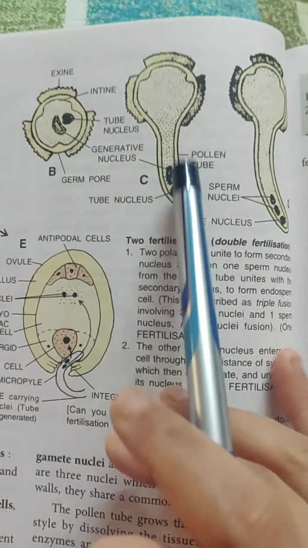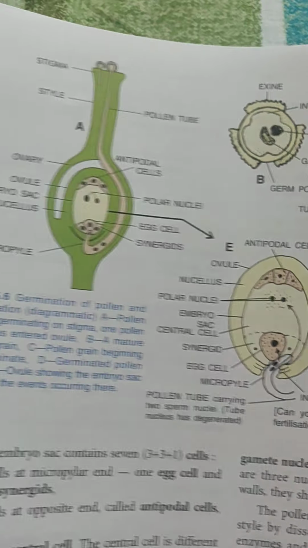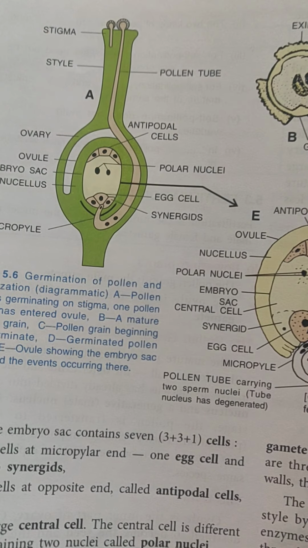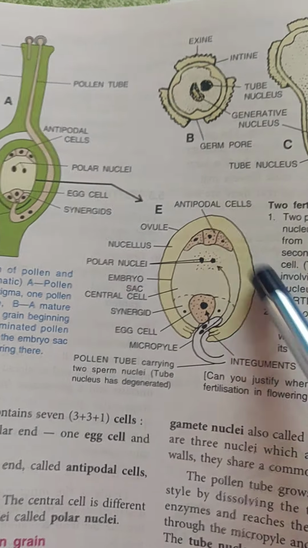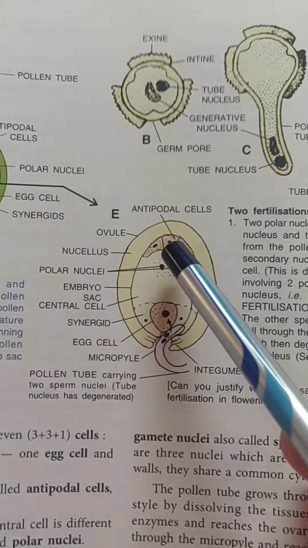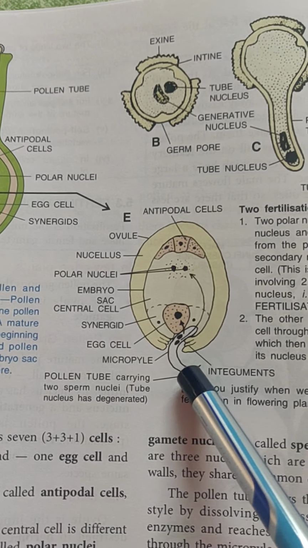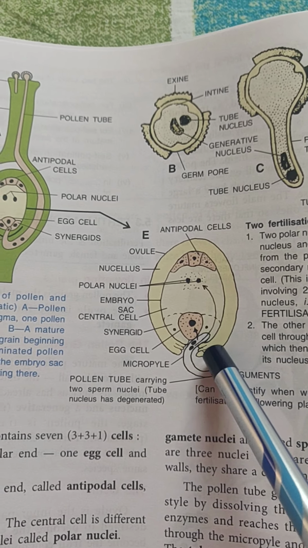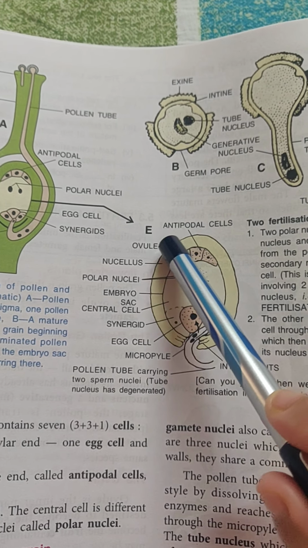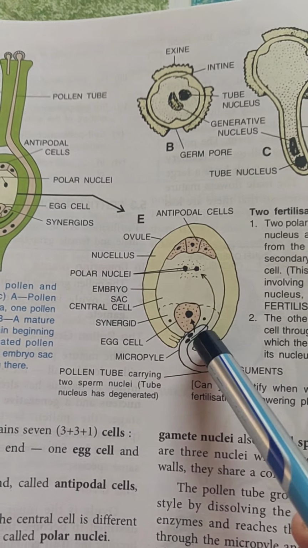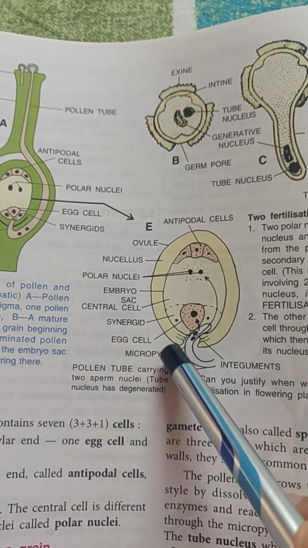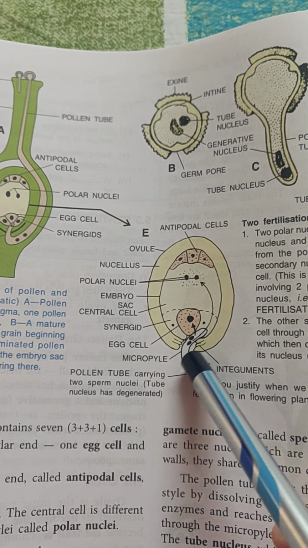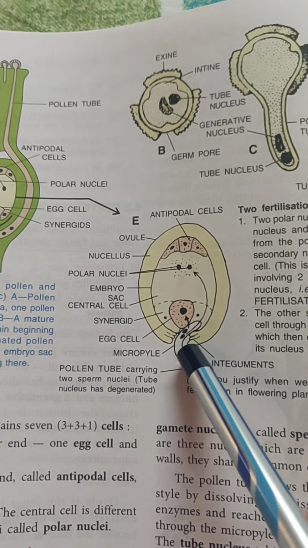Now let us look at this ovary. Here are the integuments that we were talking about. This structure is the integument, and this opening is known as the micropyle.